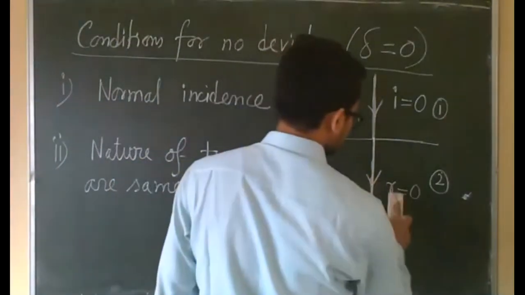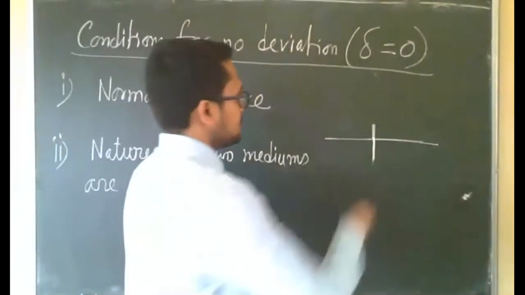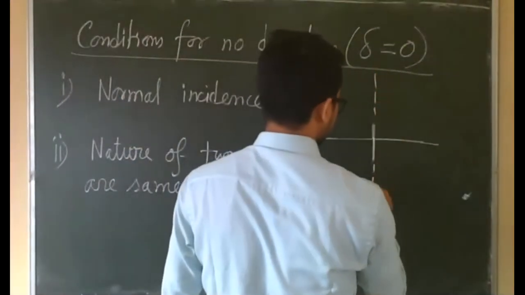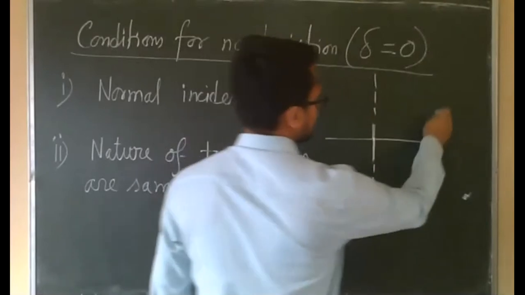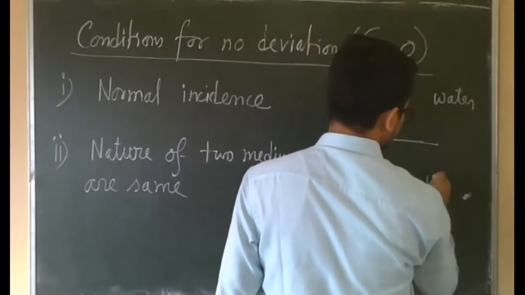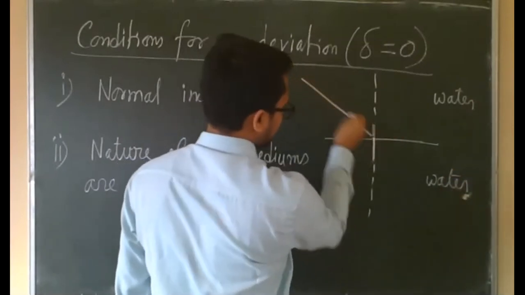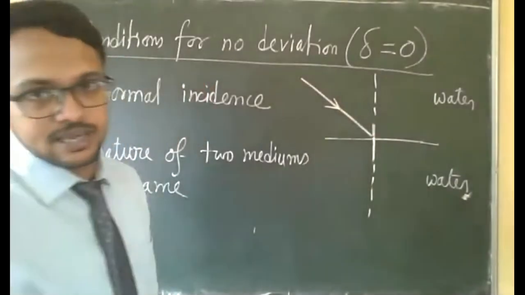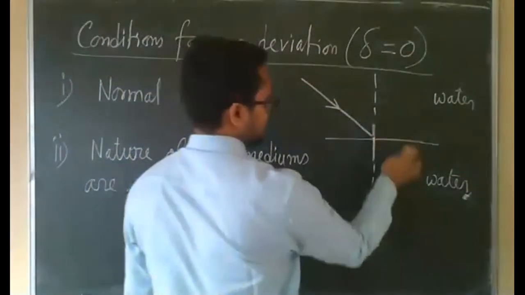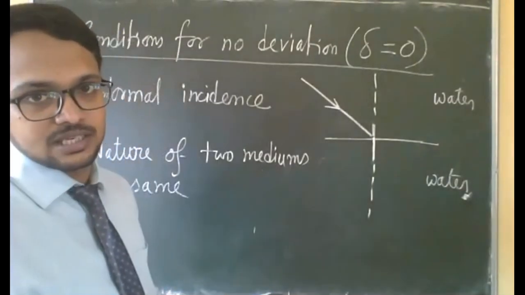Suppose this is a normal, and the nature of the two mediums is the same, suppose water. If we incident light in this way, as the nature is the same, there is no denser or rarer medium with respect to the other.